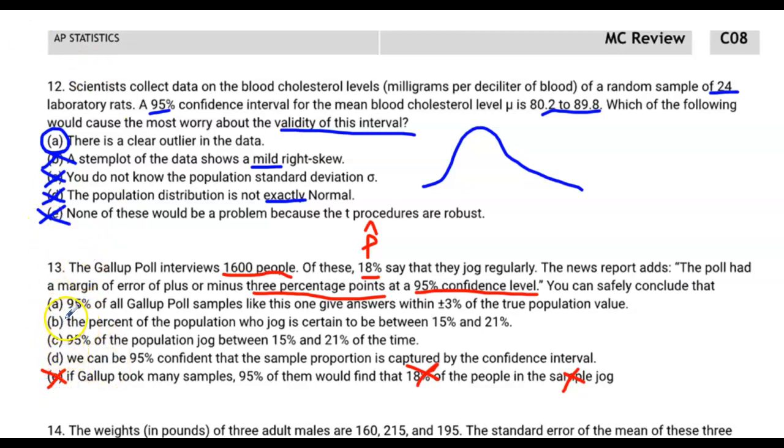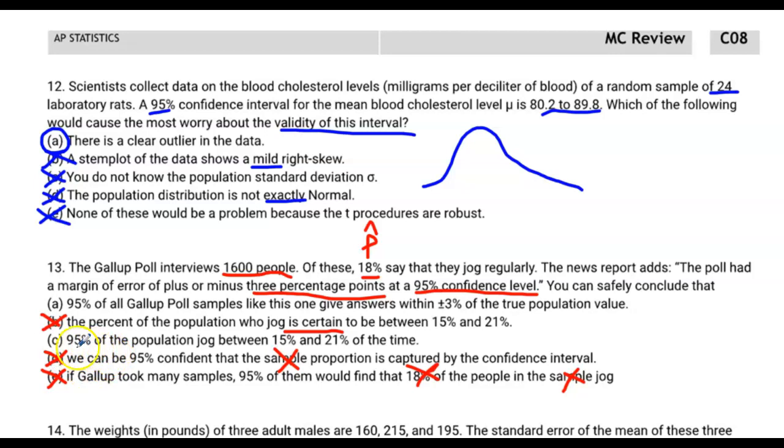Here's another one that we can cross off instantly, letter B. Why? Because there's no promises, there's no guarantees in statistics. It is certain to be between 15 and 21%. Hit the road. We can be 95% confident that the sample proportion is captured. Oops! Sample proportion. Remember, we're looking for capturing a population proportion with a confidence interval, not a sample proportion.